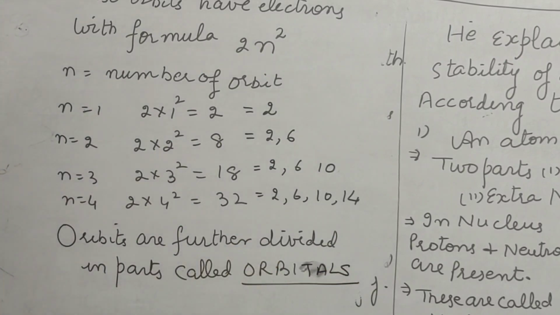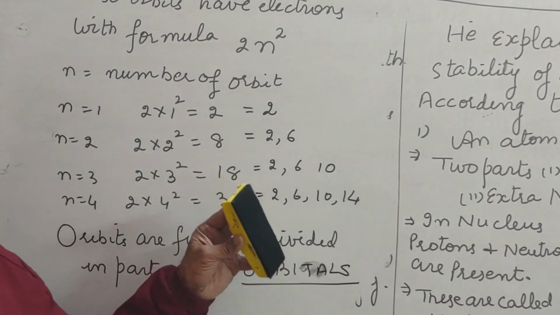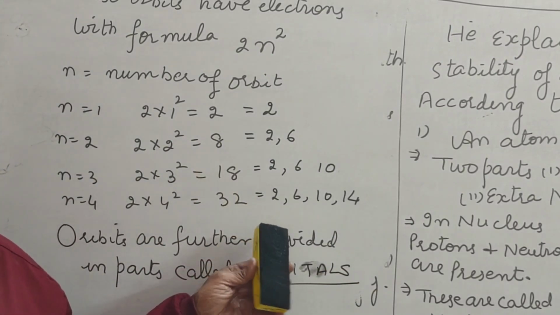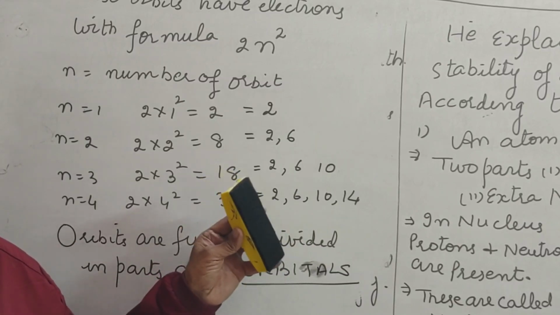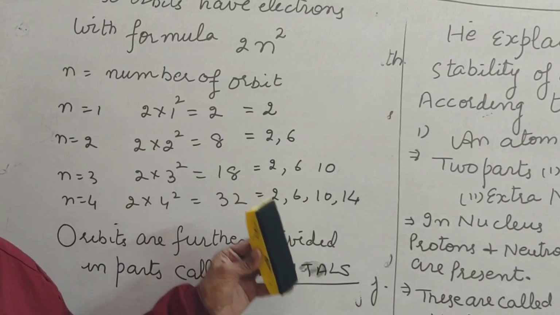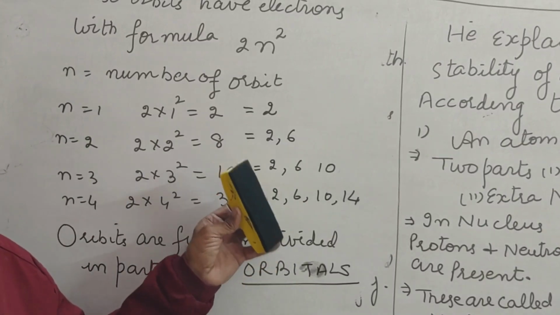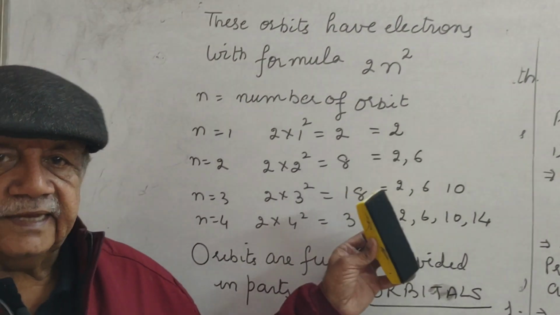These will be studied in 11th and 12th class. Here, this chapter structure of atom is completed up to 9 and slightly higher than 9 level.